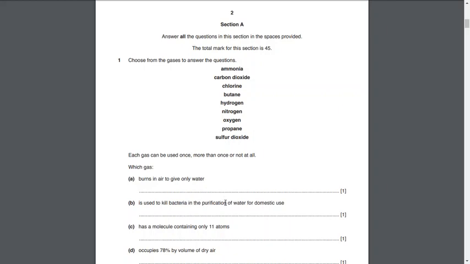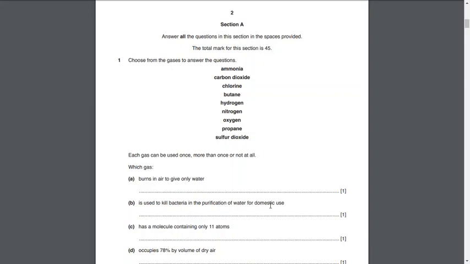It cannot be a fertilizer, and fertilizers do not kill bacteria actually. Don't get confused. Because we're talking about purification of water for domestic use, it cannot be ammonia, it cannot be carbon dioxide, it is going to be chlorine. You can just mention the answer chlorine, because chlorine is used in purification of water.